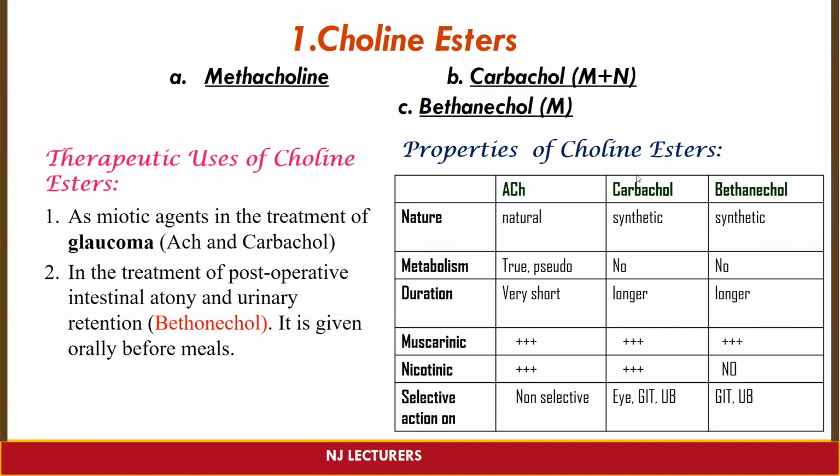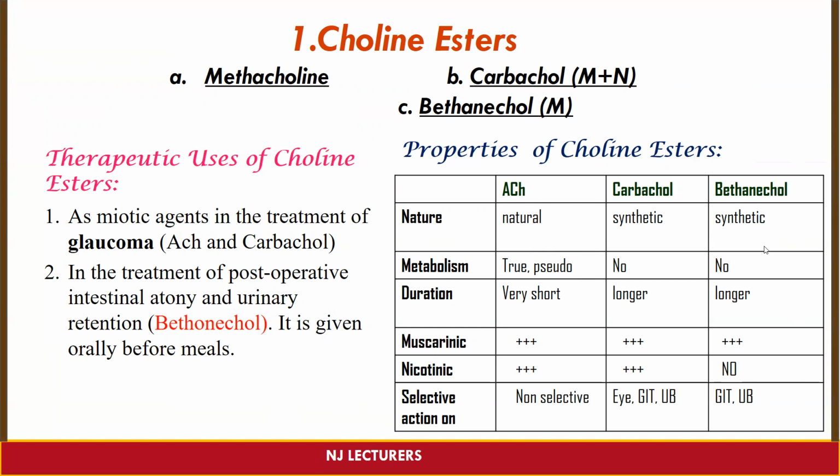So next we will see the properties of choline esters in a comparative way: acetylcholine, carbachol, and bethanechol. Nature-wise, acetylcholine is natural, whereas carbachol and bethanechol are synthetic. Metabolism: as we know, acetylcholine is going to get metabolized by the cholinesterase enzyme. It can be true cholinesterase or pseudocholinesterase enzyme.